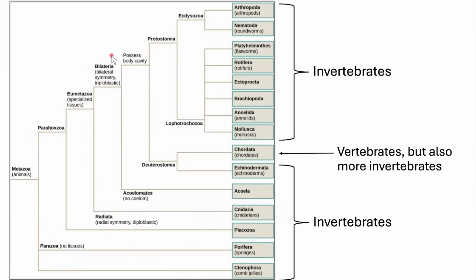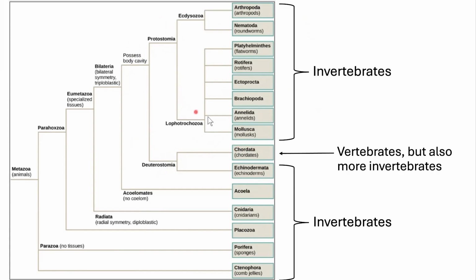After symmetry, we're going to discuss body cavity. We call that a coelom, so spelled coelom, but it's pronounced coelom. So acoelomates are going to be invertebrates, and then some of our coelomates are going to be vertebrates as well. We have mostly invertebrates in this group. Then, based on how your little tiny ball of cells develops, we're going to divide it into the protostomes and the deuterostomes. In the deuterostomes, we have two groups, Echinodermata, which is going to be sea stars. Those are invertebrates, and chordates, which is the group that we're in, but there's also invertebrates in this group too.